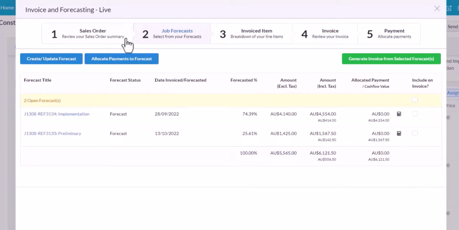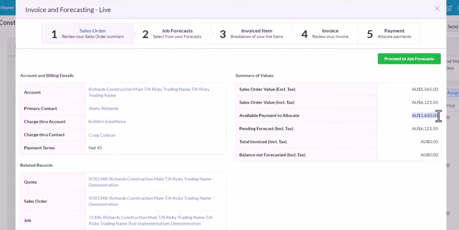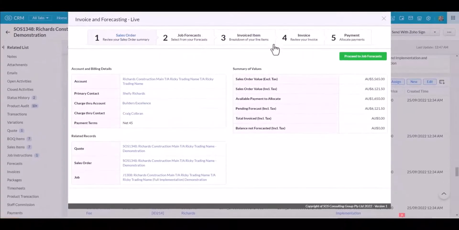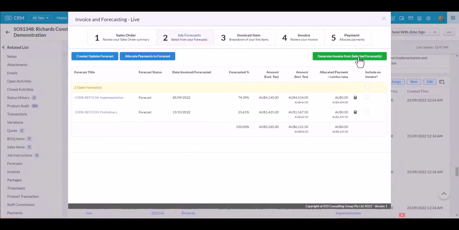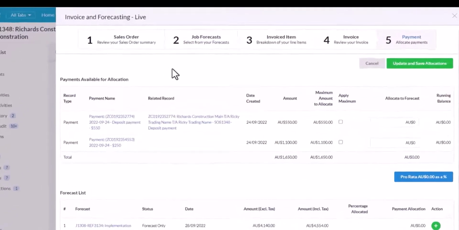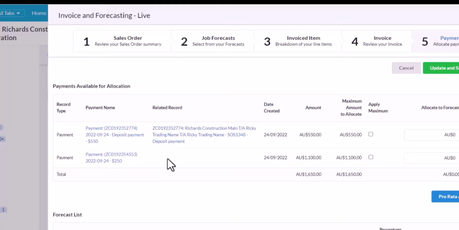Now at the beginning of the process, I could see here there was $1,650 in credits, overpayments or prepayments that I can allocate. I can also allocate those to my forecasts. So I click back to proceed to forecast. That will take me back to this screen, and I can click on this blue button, allocate payments to forecast. And there we go, it shows me my 2 payments. Now I'm working in sales order SOS 1348. So I can see this has already got a deposit payment of $550.